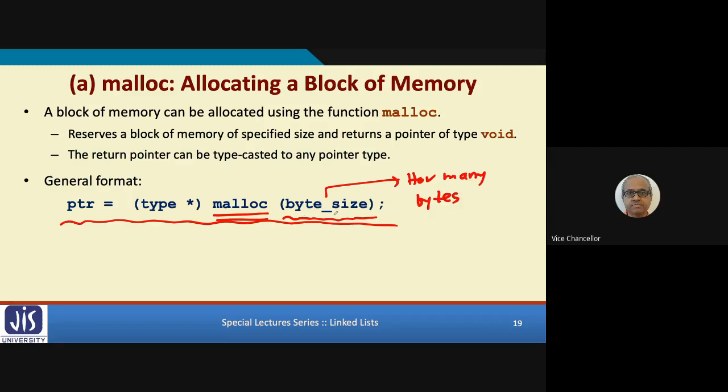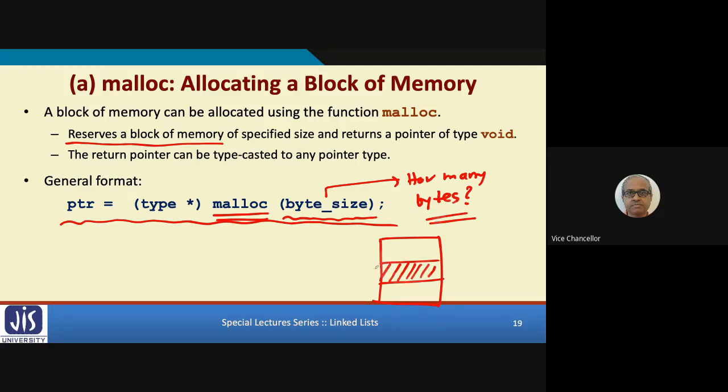Here you specify the number of bytes you need to allocate. And malloc will look into the available memory space. It will reserve a block of memory. Suppose it finds that there is free space of the size you have asked for.